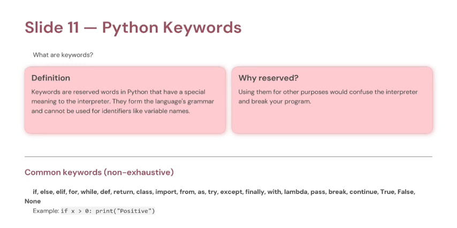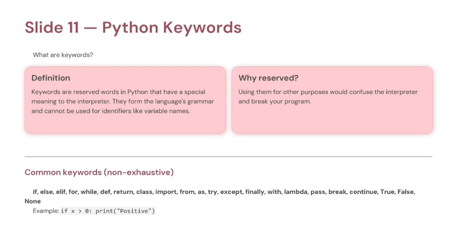Real life analogy. Imagine a school. Words like principal, teacher, and student already represent specific roles. You cannot suddenly decide that the word principal will mean a classroom. Similarly, in Python, the word if already means conditional checking.